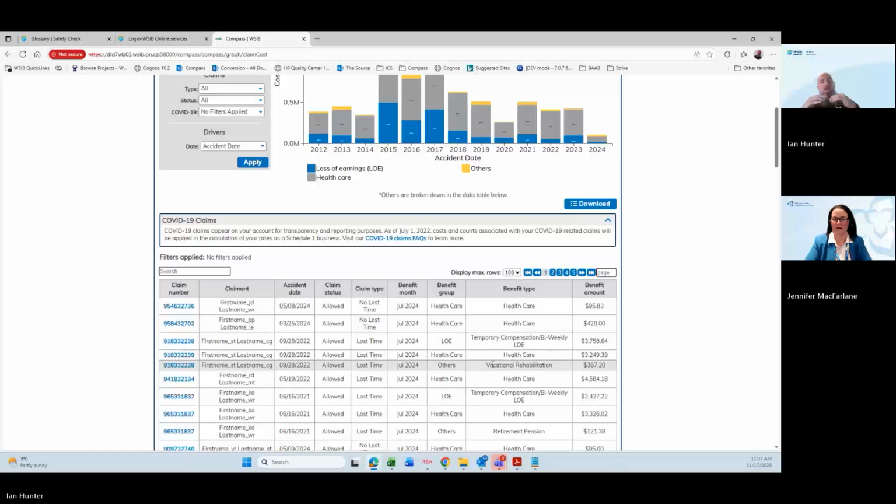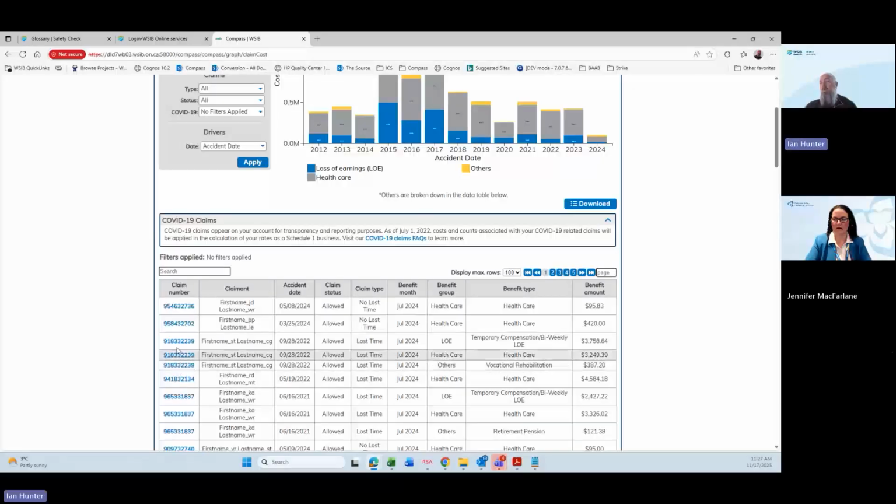Each time a payment is made, it'll show up as a line item when you download this Excel. So it could result in one claim showing up multiple times. So when you're looking at that, you can see what that information is.